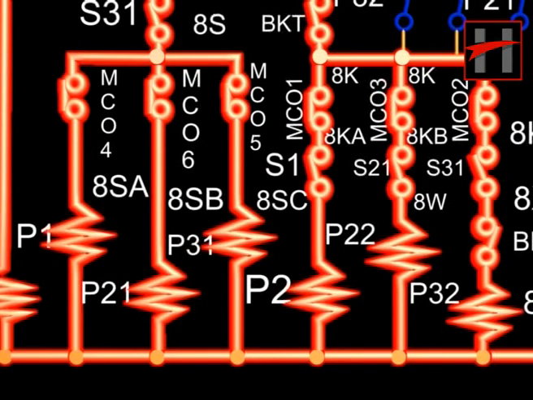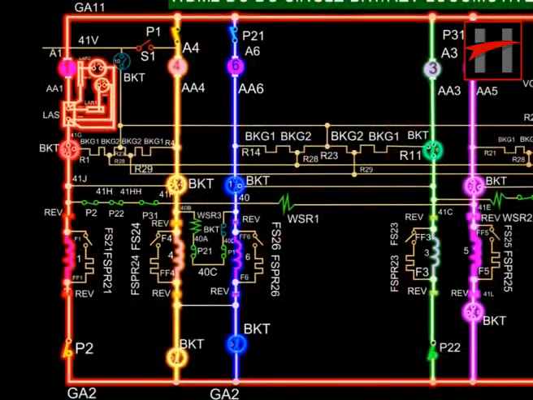So, for example, if motor cutout switch or the MCOS is at position number 4, power contactor P1 will be de-energized and the traction motor 4 will be isolated.